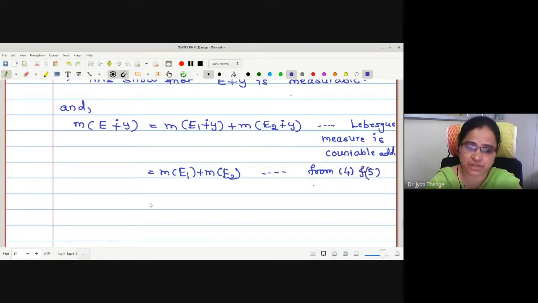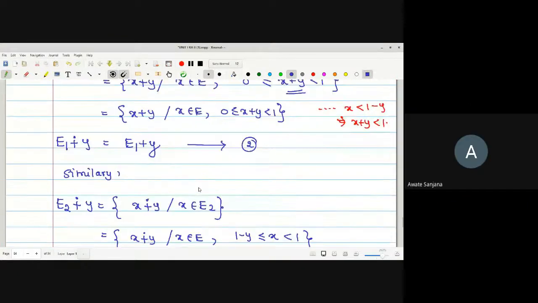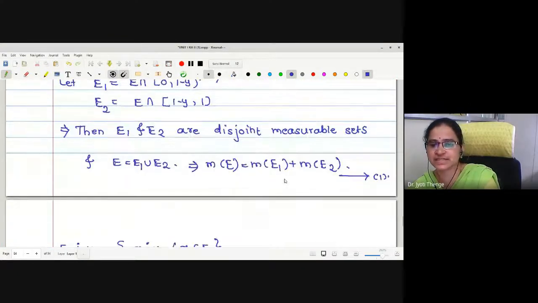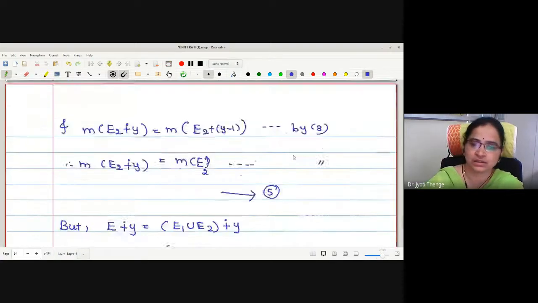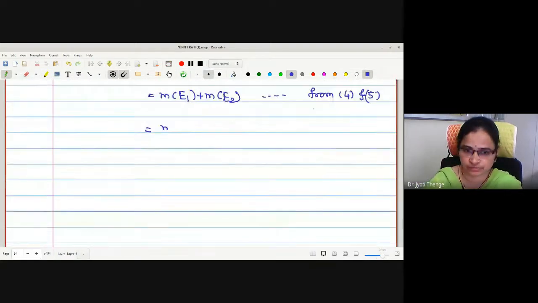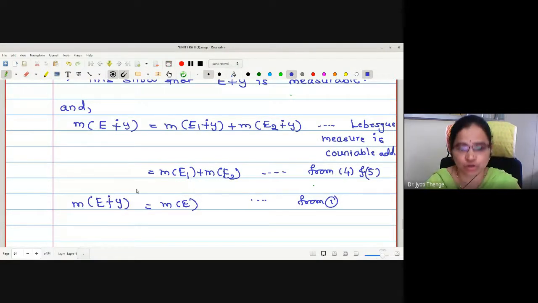Now, what is this measure of E1 plus measure of E2? Measure of E. Yes, it is measure of E by statement number 1, because we have written E as E1 union E2. Therefore, measure of E is measure of E1 plus measure of E2. Therefore, by 1, this is measure of E. Right? What have we proved? Measure of E sum modulo 1 with Y is measure of E.